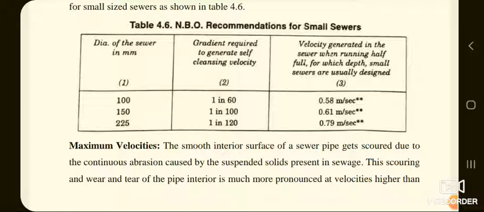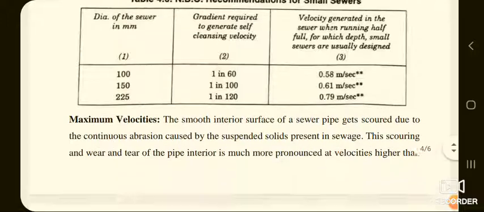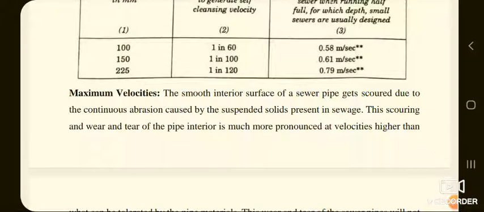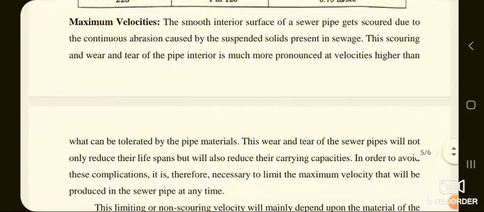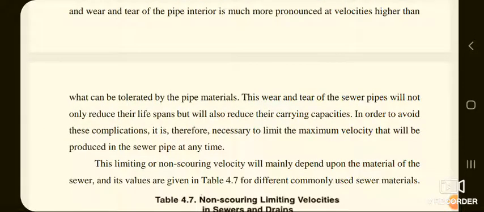Now come to another velocity, that is the maximum velocity. The smooth interior surface of a sewer pipe gets scoured due to the continuous abrasion caused by the suspended solids present in the sewage. This scouring and wear and tear of the pipe interior is much more pronounced at velocities higher than what can be tolerated by the pipe material. This wear and tear will not only reduce the lifespan of sewer pipes but will also reduce their carrying capacities.